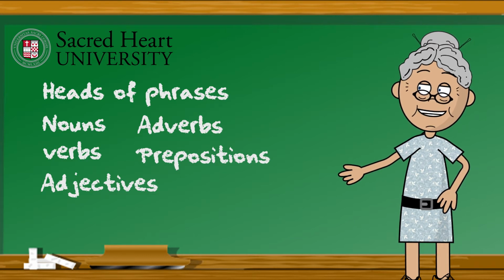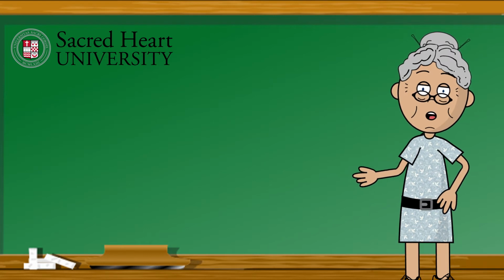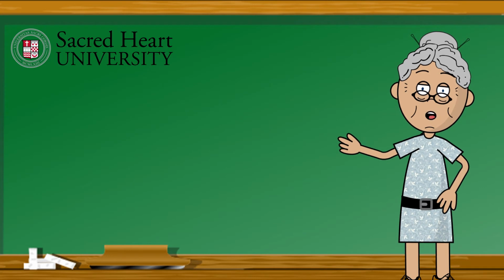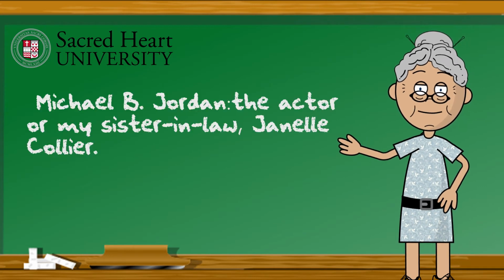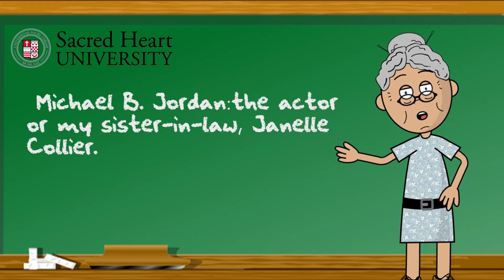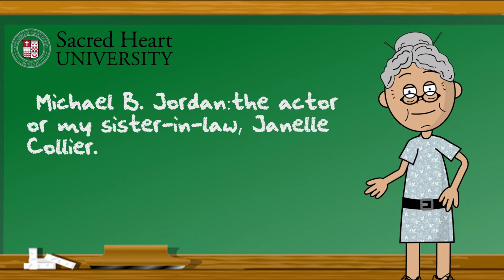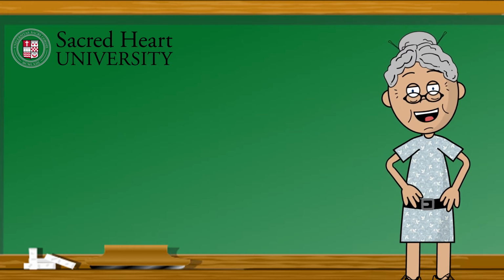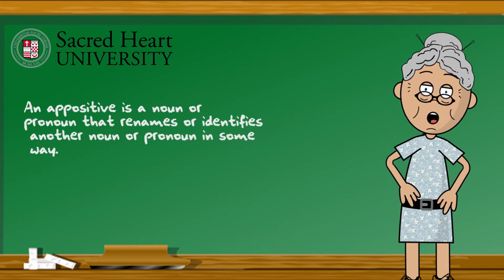Noun phrases contain nouns or pronouns and their modifiers, like adjectives and determiners. Once in a while, a noun phrase can rename another noun phrase, like when we say things such as Michael B. Jordan, the actor, or my sister-in-law, Janelle Collier. These kinds of renaming noun phrases are called appositives.